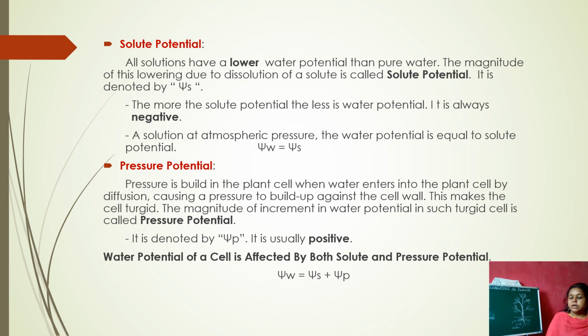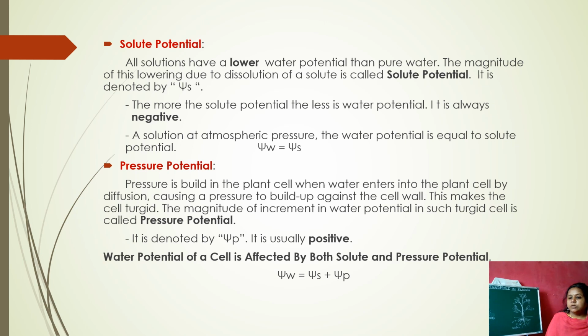The capacity of the dissolution of the solute in the solvent is the solute potential, and it is denoted by psi s. The more the solute potential, the less the water potential. Yes, if the solute is more, the water potential gradually becomes lesser. That is the reason it is always negative. The solute potential is always negative. And at atmospheric pressure only, the water potential will be equal to the solute potential.